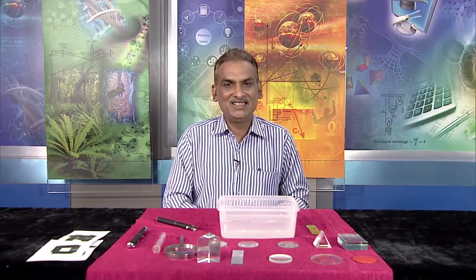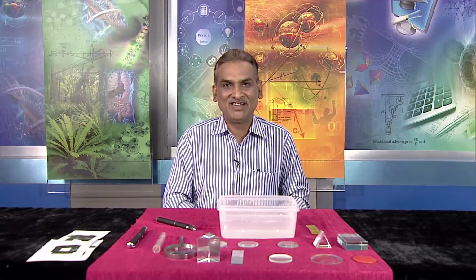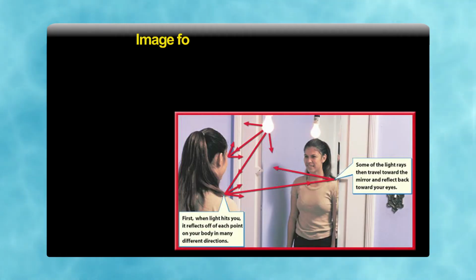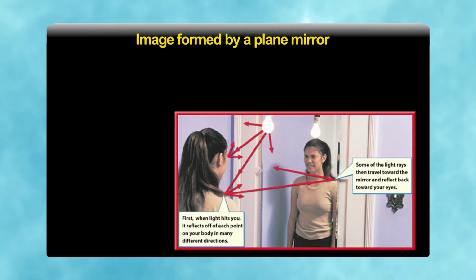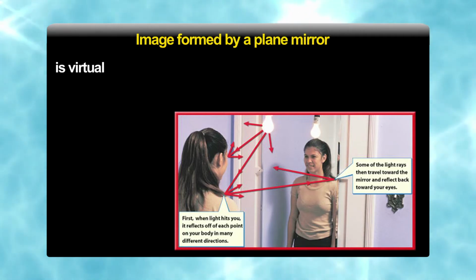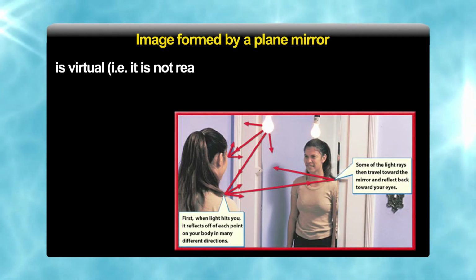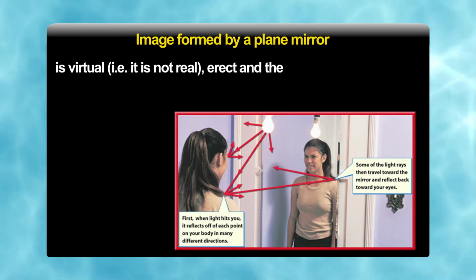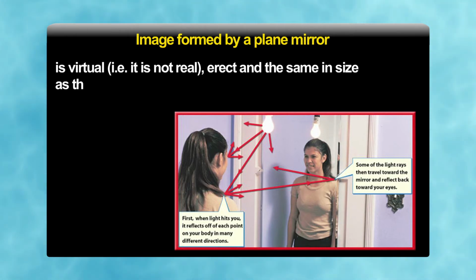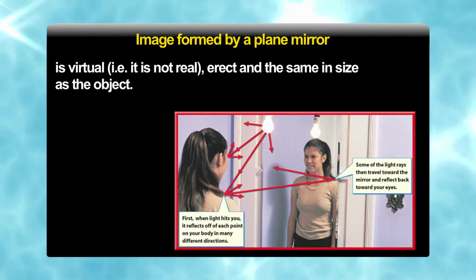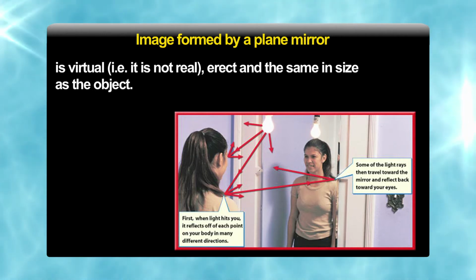Now, consider the plane mirror we see daily in our homes, where we see our faces. The image formed by a plane mirror is a virtual image, it is not real, it is an erect image, and it is of the same size as the object. So whatever our face is, whatever our body is, it is also exactly the same.